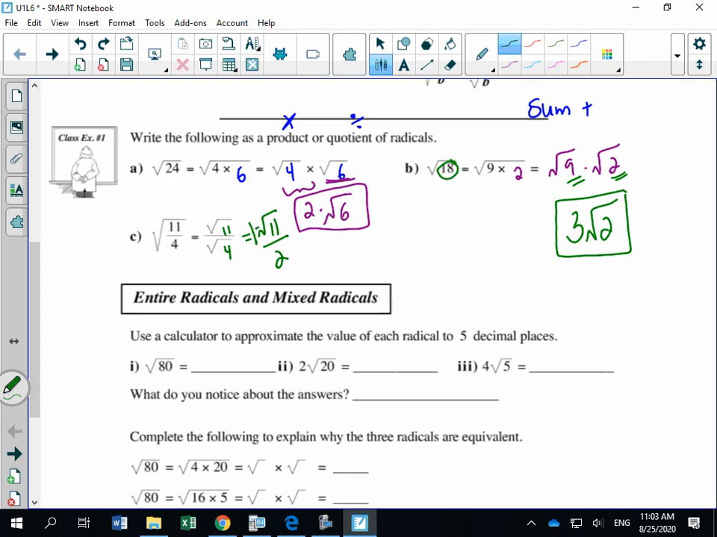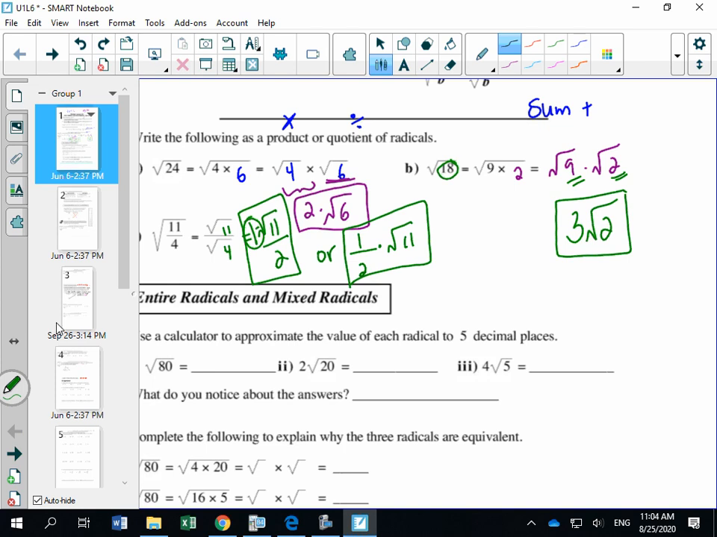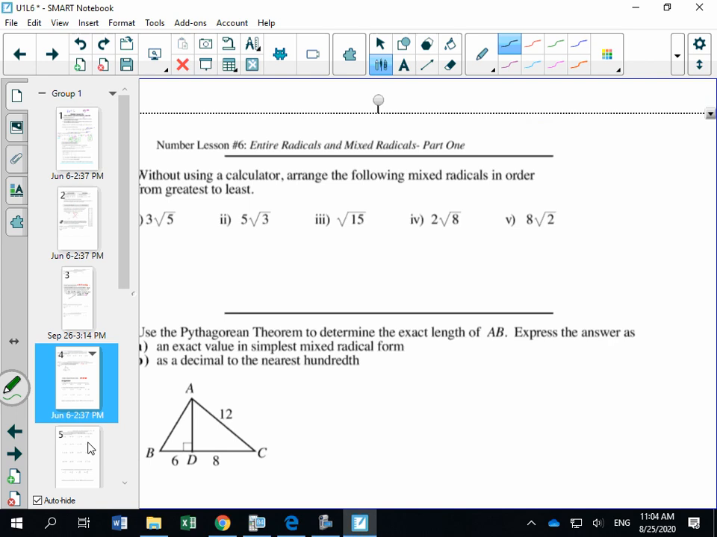Another way that you might see this written is 1/2 times root 11. So I could write that as an answer, and I don't need the invisible one if I'm going to write it like this, or I could write it like this. Just to see if you understand this, I want you to actually do number 4 in the homework. That's going to be one of the first questions I'm going to assign to you.